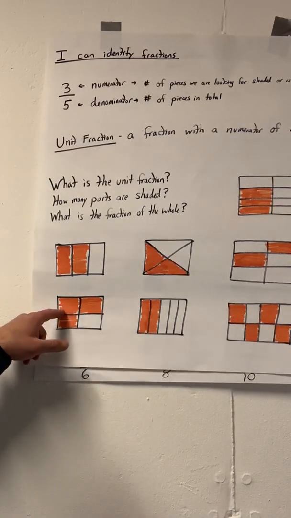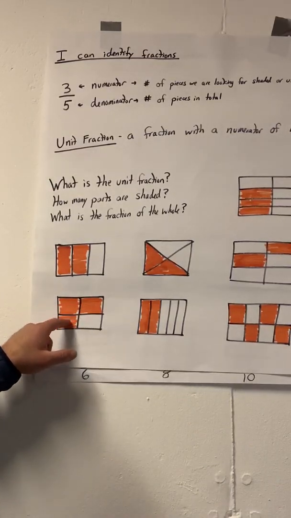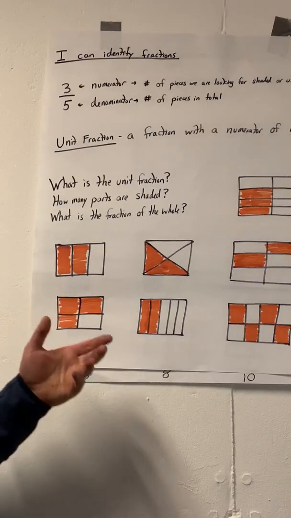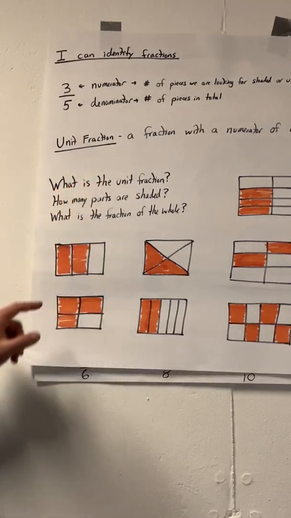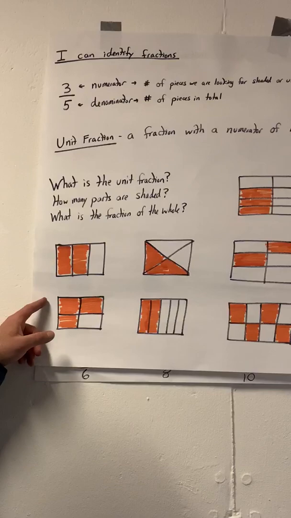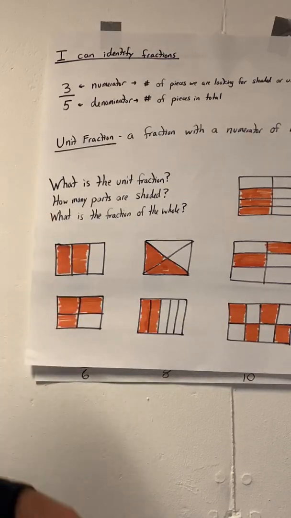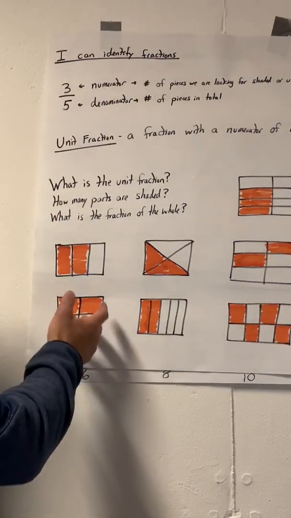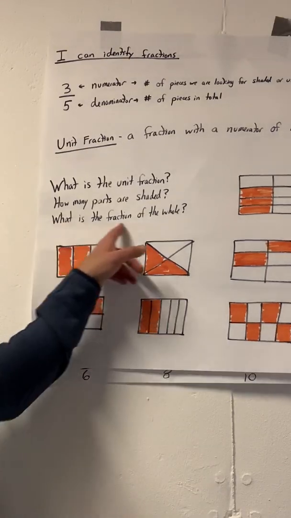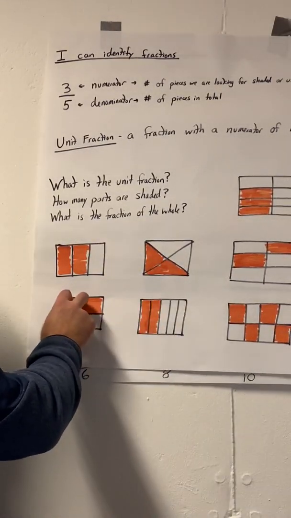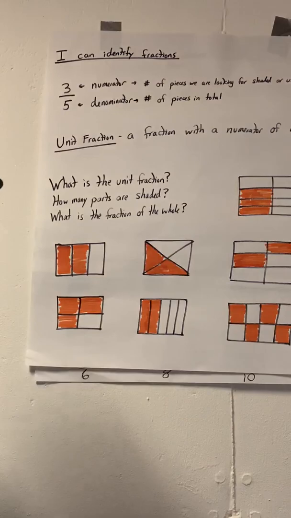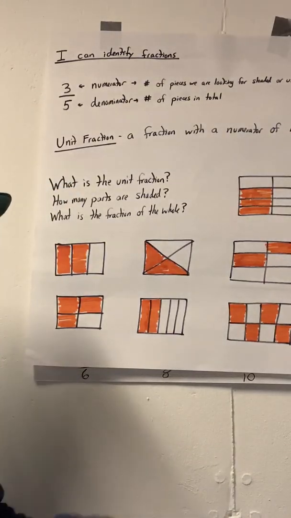Okay, so check out this one. 1, 2, 3, 4 pieces. So we call them fourths. What is the unit fraction? So 1/4. How many parts are shaded? 3. And what is the fraction of the whole? So that's 3/4. We call that one. Okay? Simple enough.